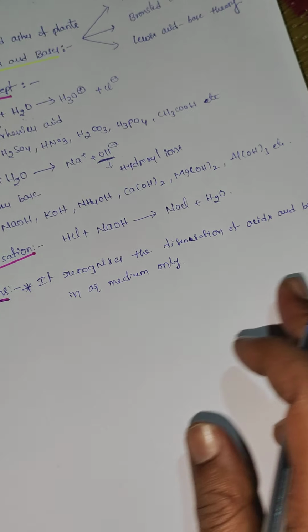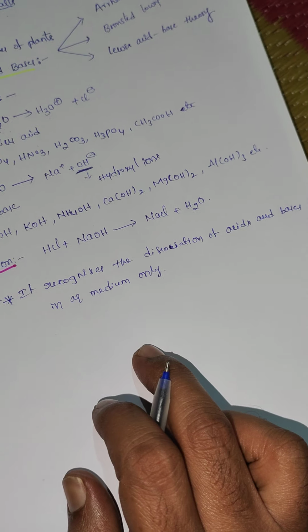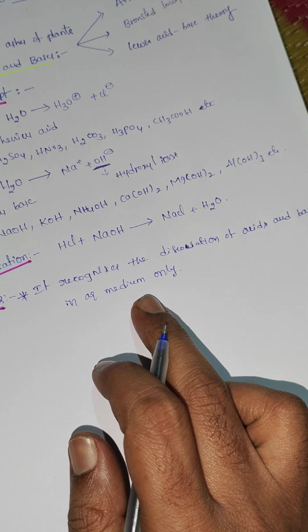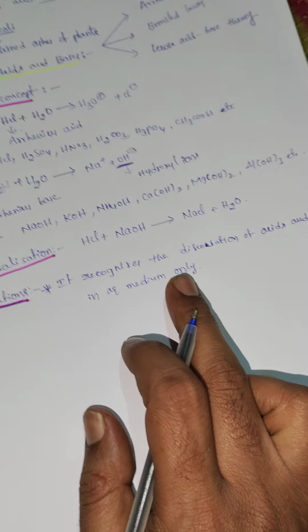It recognizes the dissociation of acids and bases in aqueous medium only. Other than aqueous medium, we can't identify which one is an acid and which one is a base according to the Arrhenius concept.